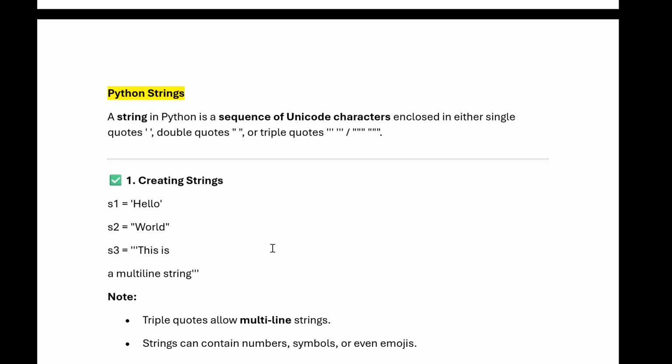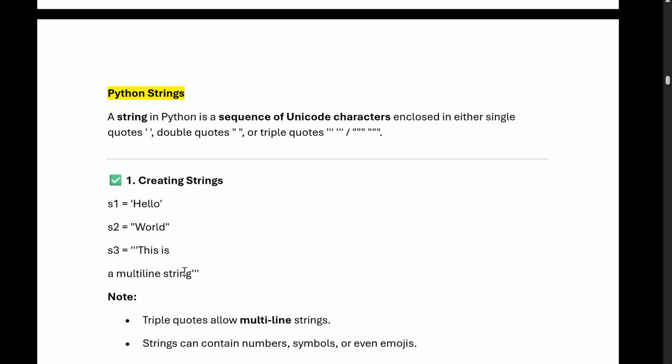So a string is a Python sequence of Unicode characters enclosed in either single quotes, double quotes, or triple quotes. Anything is fine while defining. So how are we creating a string? S1 equals hello, we are passing single quotes. S2 equals world, we are passing double quotes.